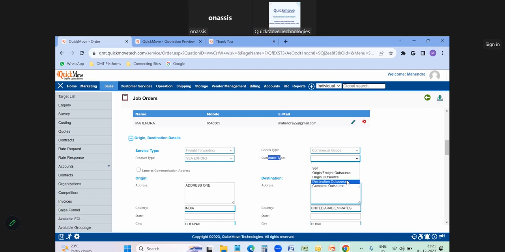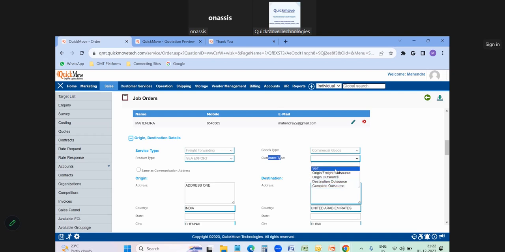Destination outsource means we are not present at the destination location. We tell the destination agent that whatever goods we dispatch from the origin, you have to receive at the destination port area, do the customs clearance, load it into your vehicle, and deliver it to the consignee. So these are the activities you have to do, and we will inform the agents there. And complete outsource means we are getting the order and booking the order, but we are not doing any outbound or inbound activities. Everything will be given to the agents to do, but the customer knows that we are doing all the services. So the options are available like that.